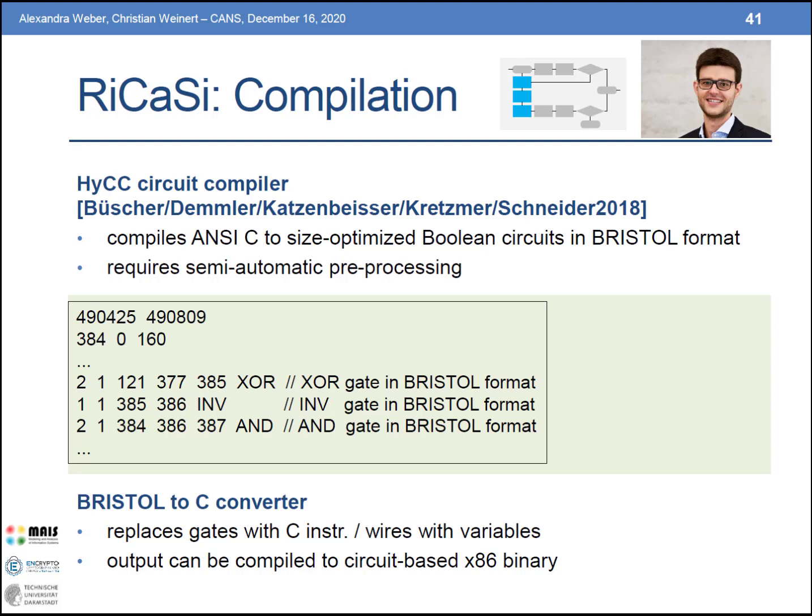For transforming this circuit representation back to C code that can be compiled into an x86 binary, we implemented our own tool in Python. This tool basically iterates through the topologically ordered circuit description and inserts the respective C instruction for performing the specified gate operation and declares variables to be used instead of wires. The resulting source code can then be compiled into an x86 binary and is ready for further analysis.